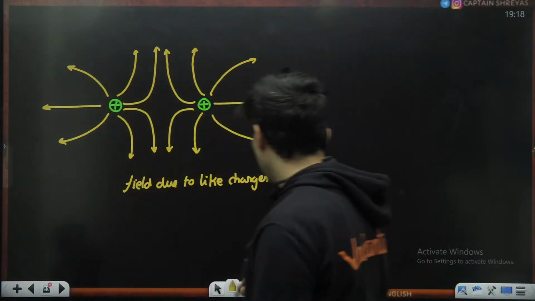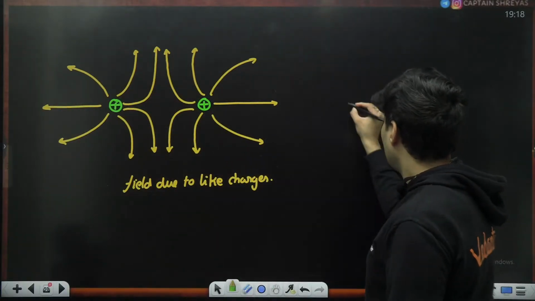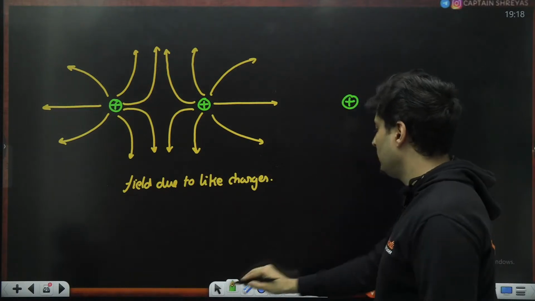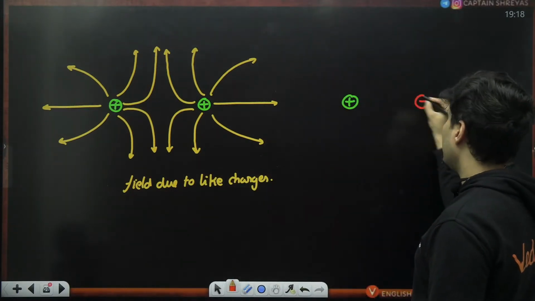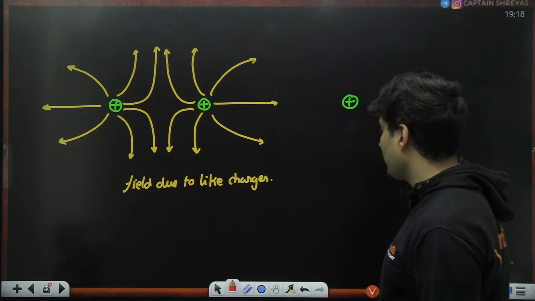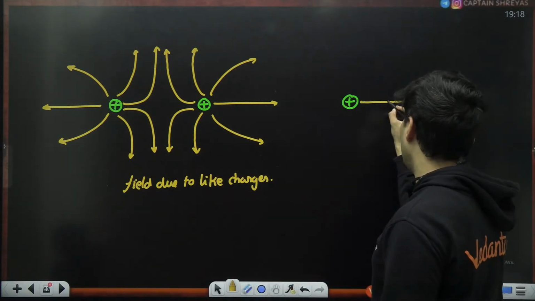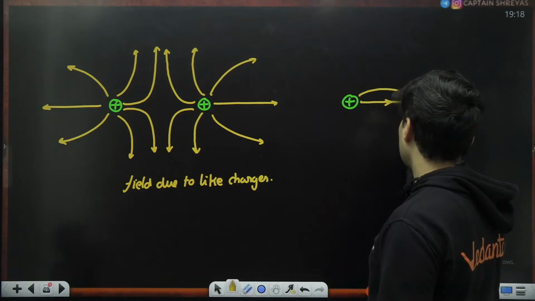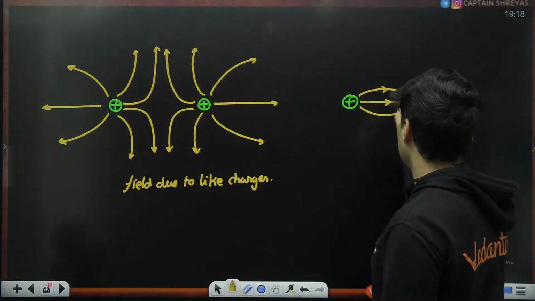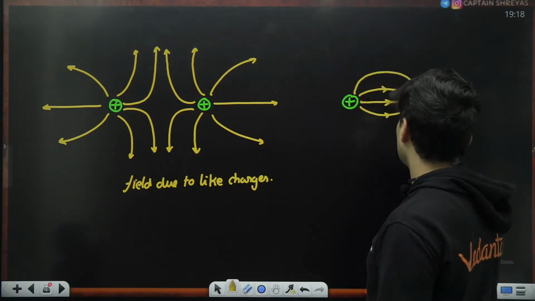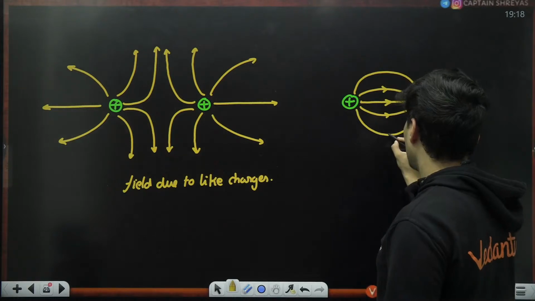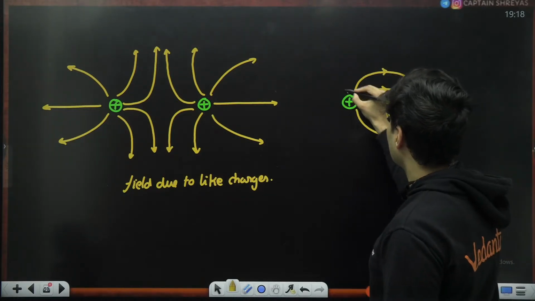Okay. Similarly, if you take a dipole, one is positive, of course, one is negative, then how will the electric field lines look like? They will start from positive and they have to go towards the negative charge. So they will look something like this.